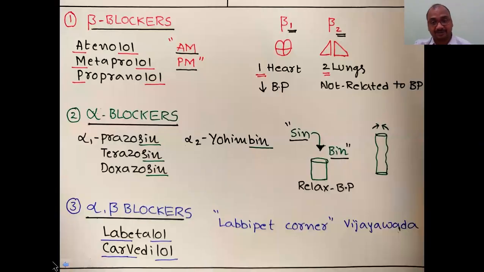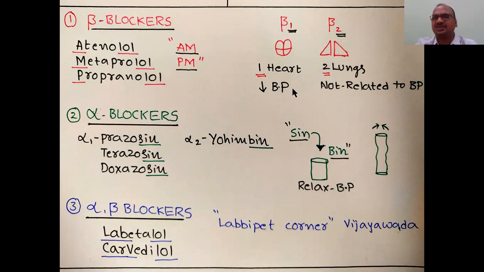And now the treatment. When you come to the treatment of this, I have shown the same slides in my BP pharmacology, also mechanism of action. Ten items are there. Beta blockers, a simple trick is also there. Beta blockers: atenolol, metoprolol, propranolol. You can remember them as AM and PM. AM means morning one tablet, PM evening one tablet. AM means atenolol, metoprolol; PM means propranolol, again metoprolol. For continuation's sake, I prepared AM, PM, because morning one tablet, evening one tablet, like that you can remember.